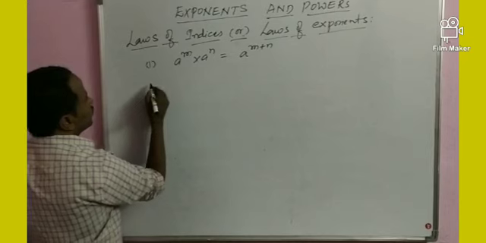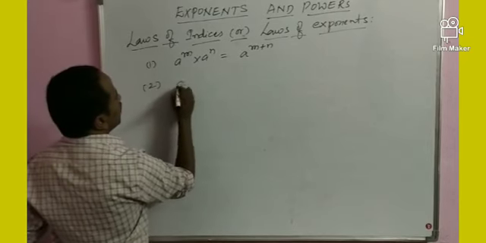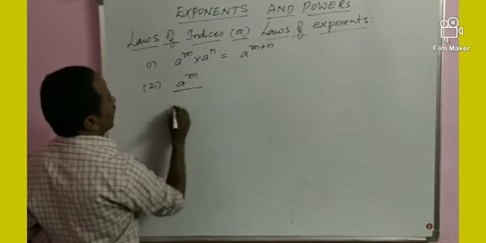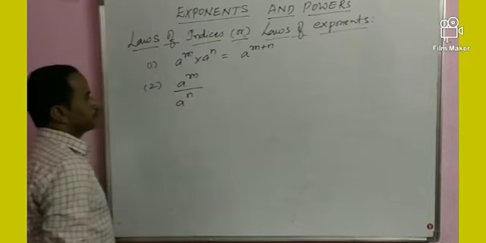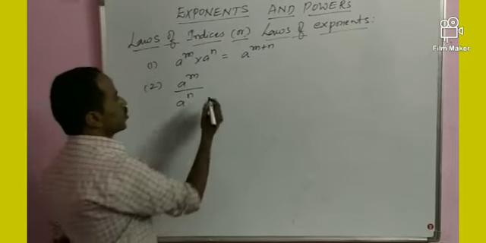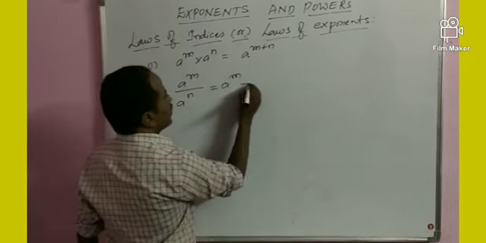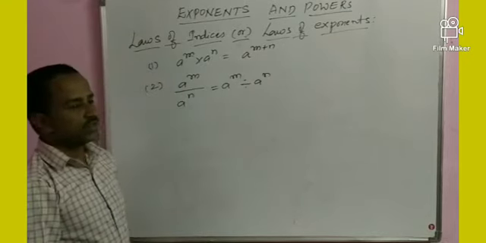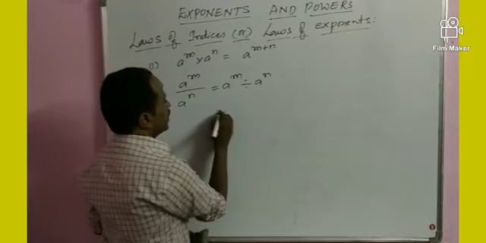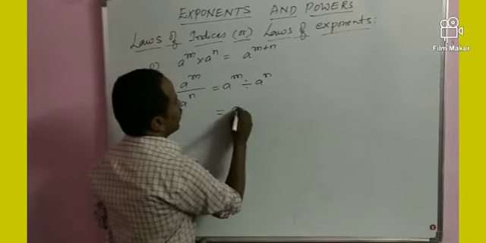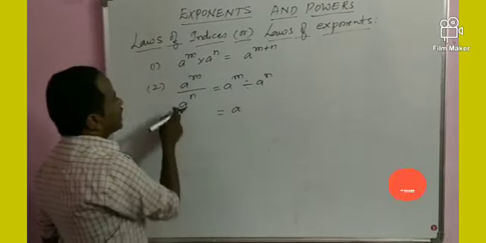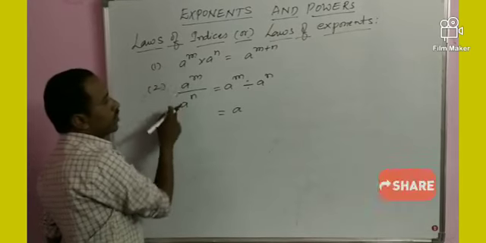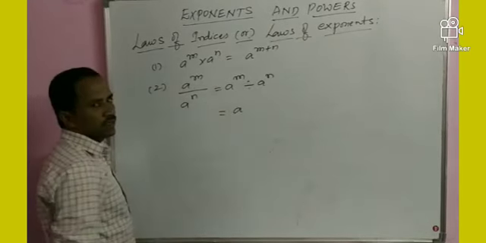What is second? A power m by a power n can also be written as a power m divided by a power n. So what is the result? Bases are same, but here division is there.